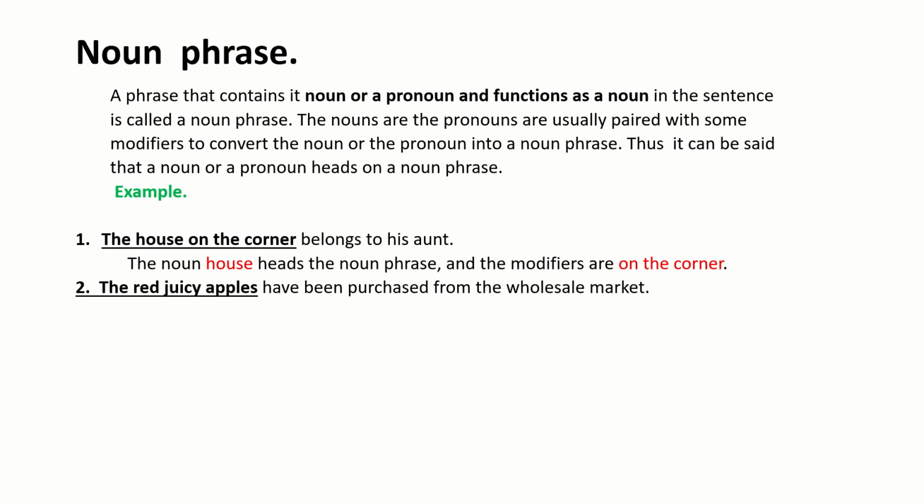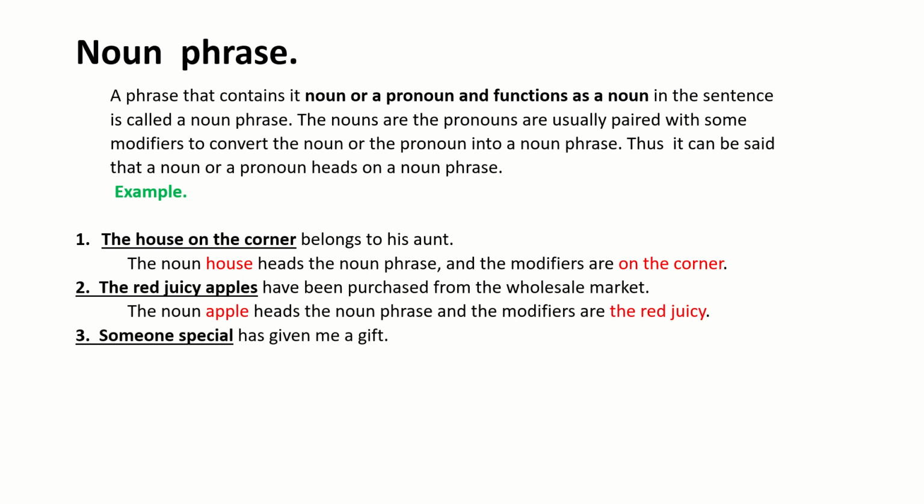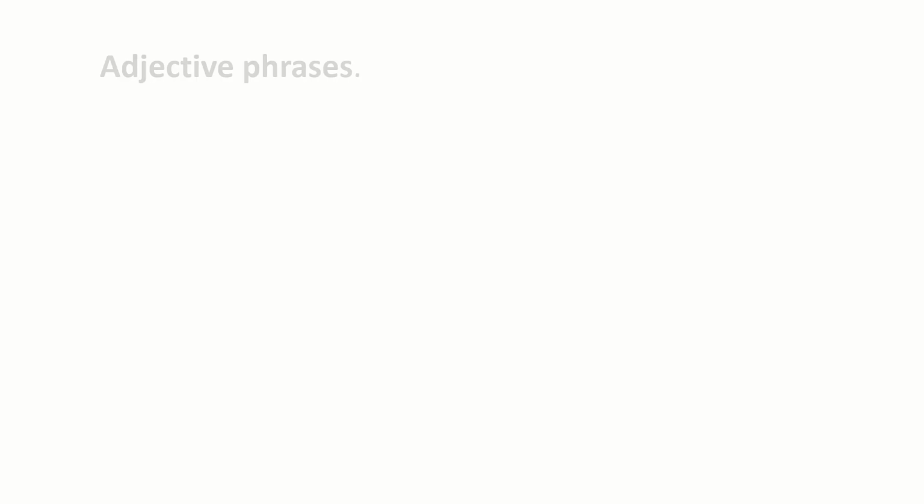The red juicy apples have been purchased from the wholesale market. Apples is the noun. The modifiers are red juicy, which belong to apples. Apples is nothing but a noun, so we use it as a noun phrase. Someone special has given me a gift. Someone heads the noun, and special is a modifier.